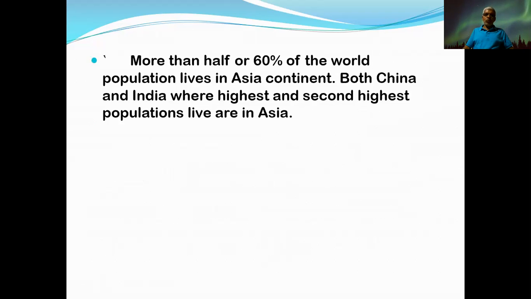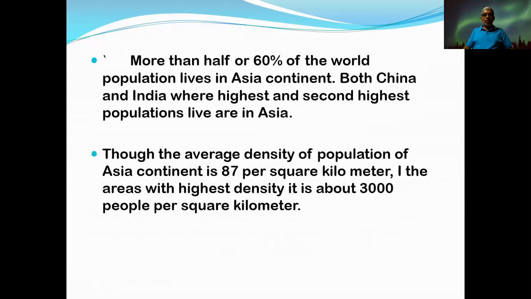The next one: more than half, about 60%, of the world population lives in the Asian continent. Both China and India, as I mentioned earlier, where the highest and second highest populations live, are in Asia. Though the average population density of the Asian continent is 87 per square kilometer, just to keep in mind, the area with the highest density has about 3000 people per square kilometer.